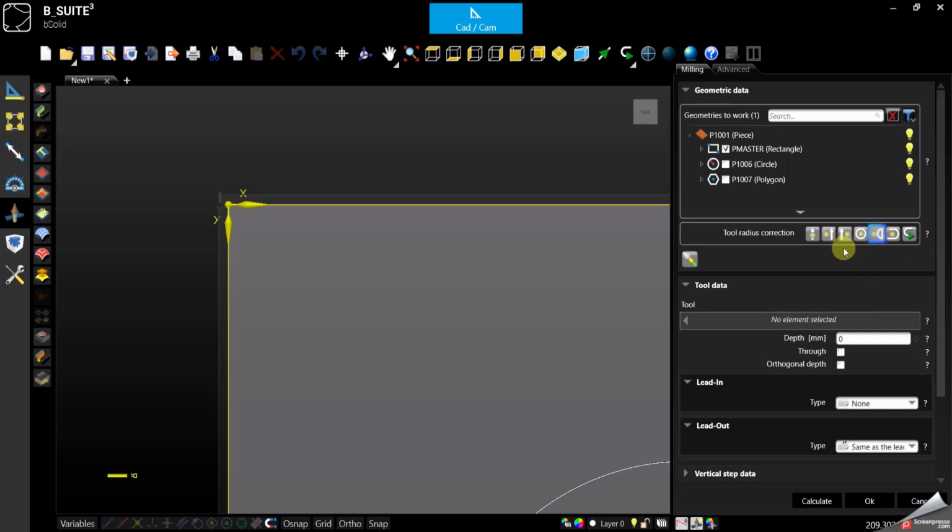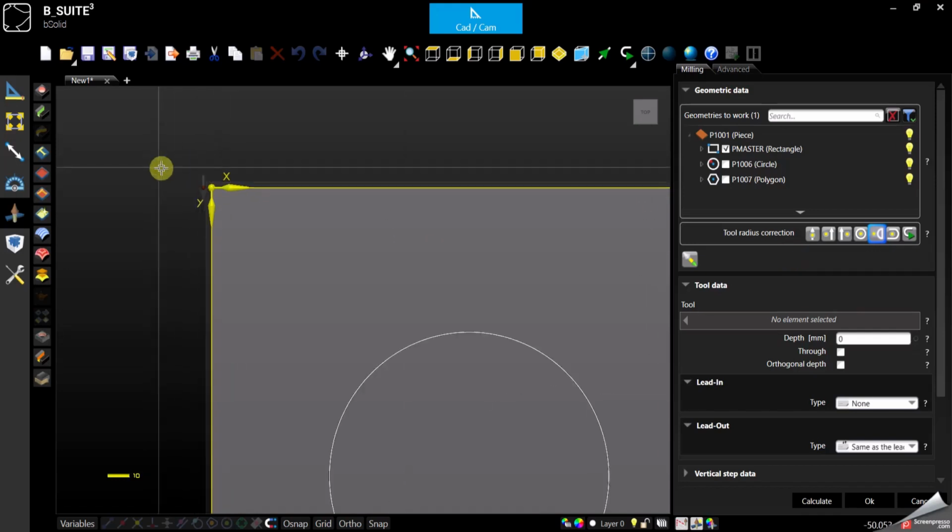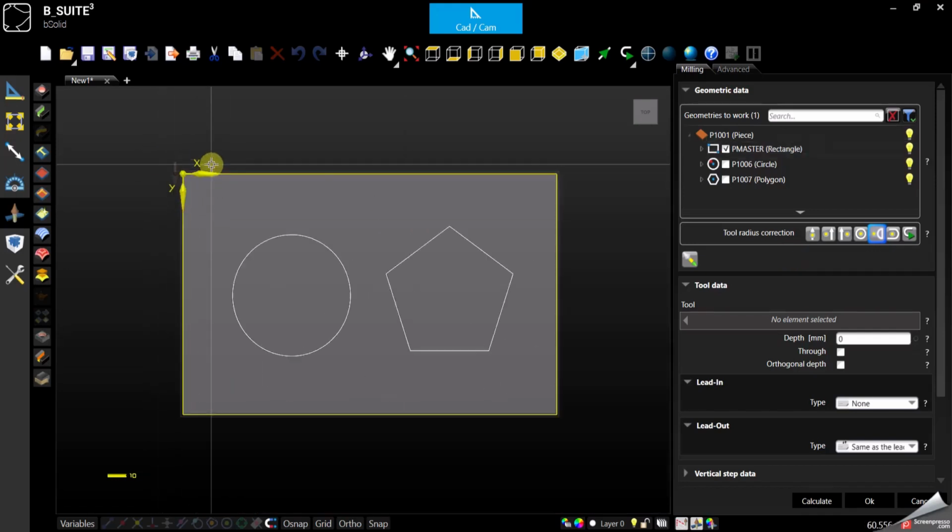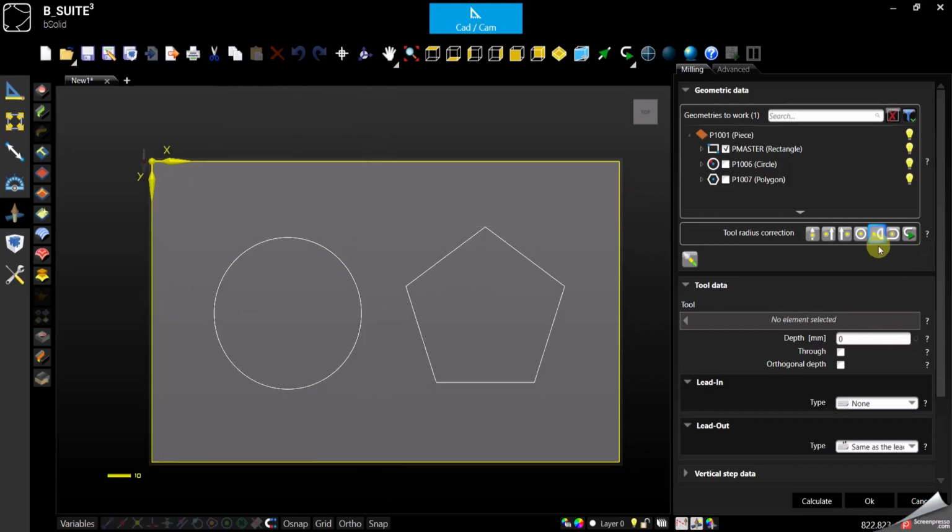Let me immediately explain what is the difference between left, right, internal and external. Of course, if we have an opened geometry, we can only select left, right or center. These will be the three options available for an open geometry. But in case of a closed, it's always better to use internal or external for one simple reason. Let's start with the right correction, so the tool outside the geometry.